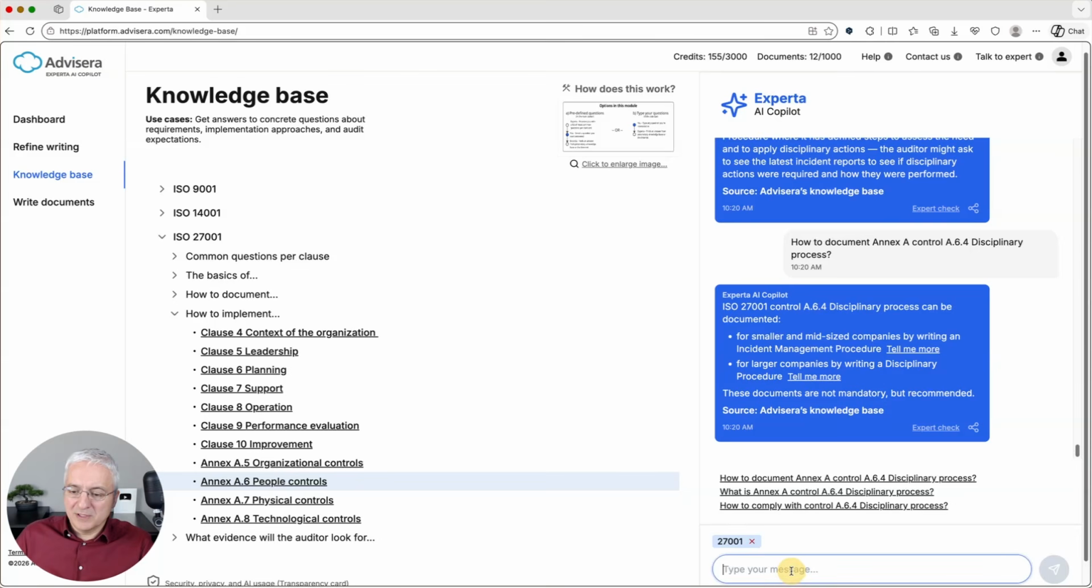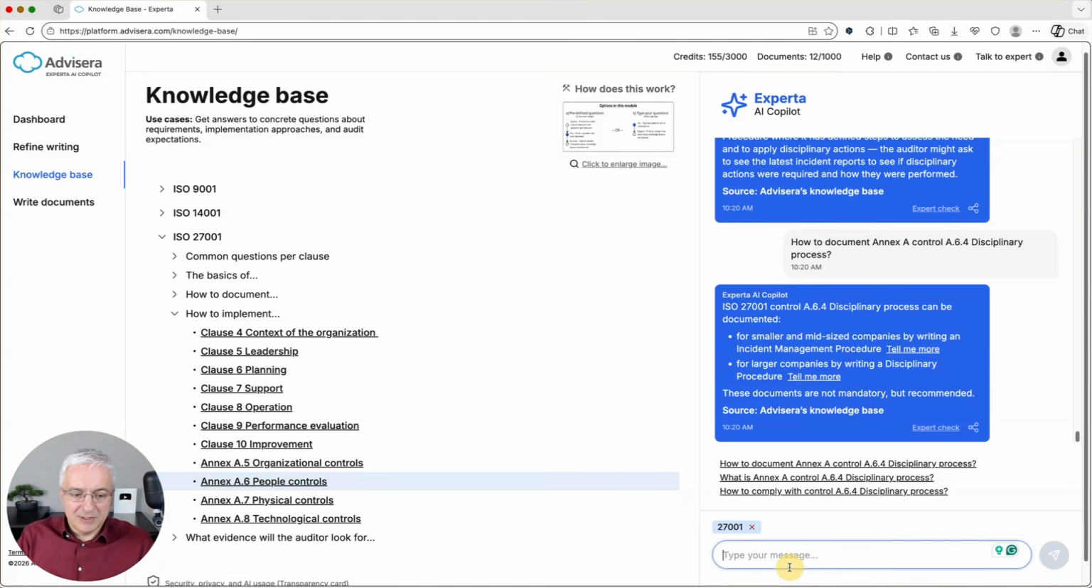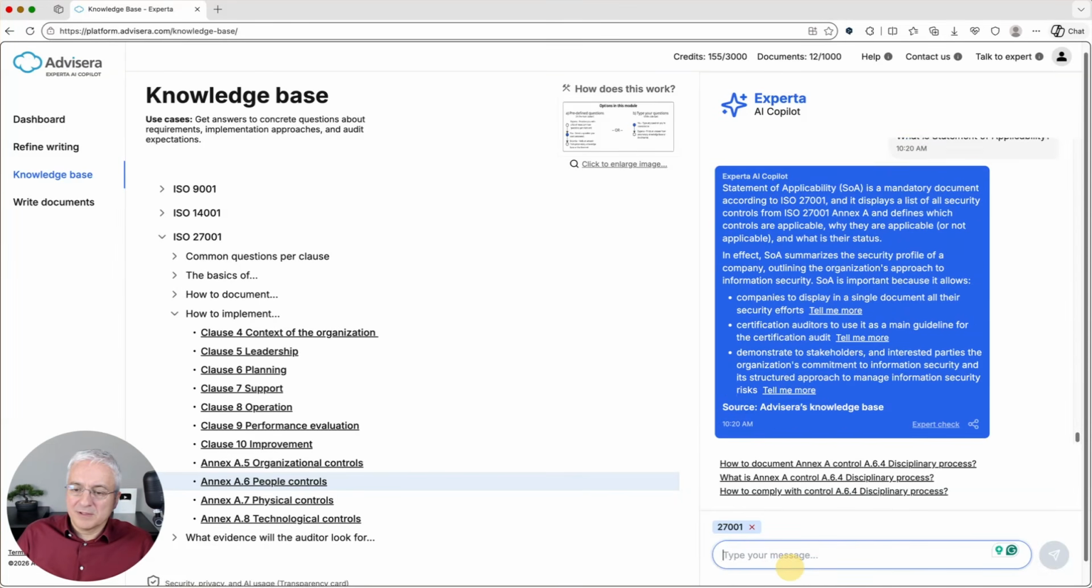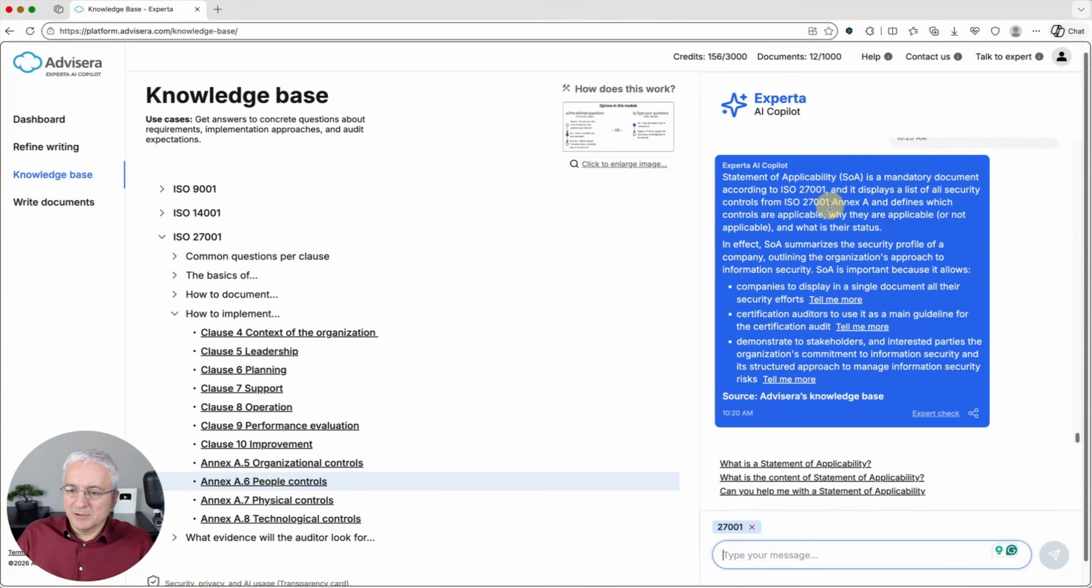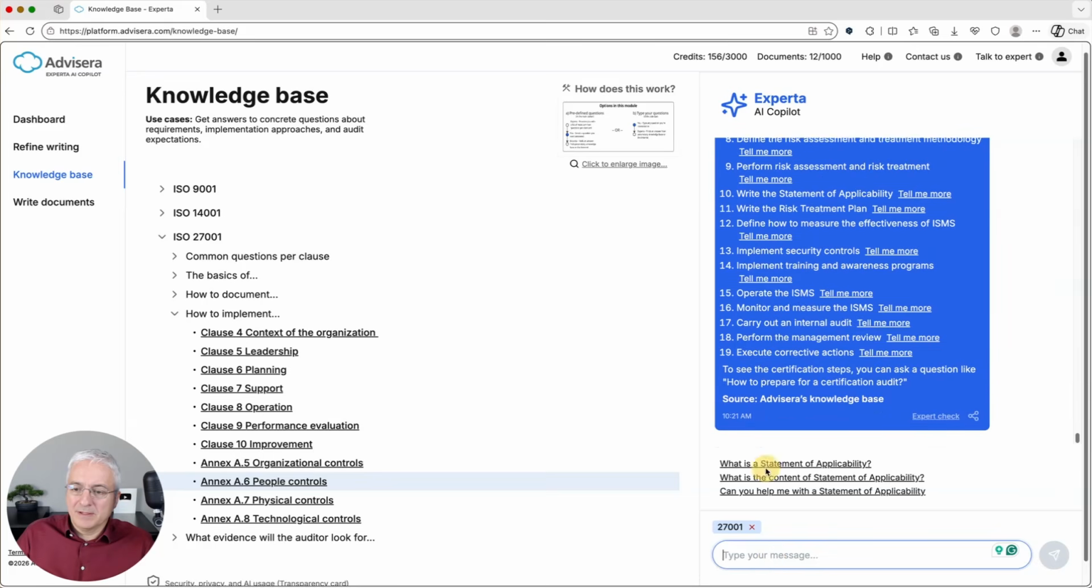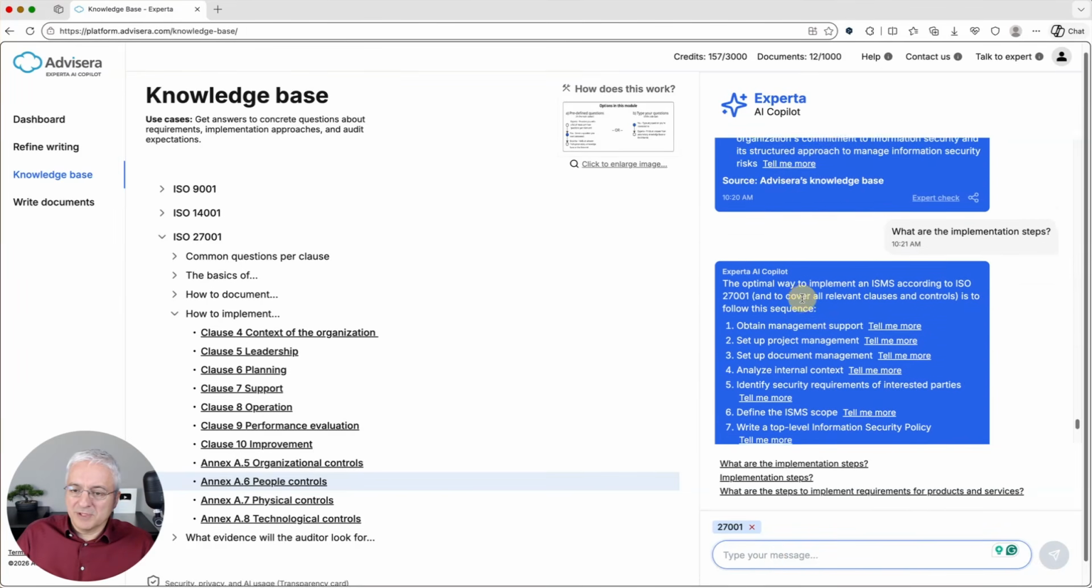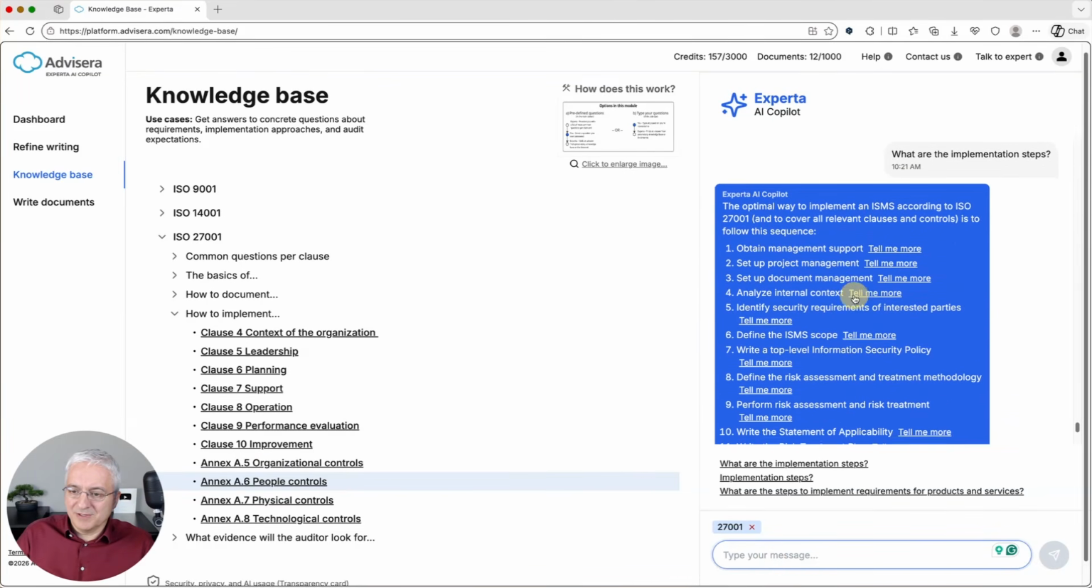Okay, now let's go further and ask something completely unrelated to these questions that I started. So let's say, what is a statement of applicability? Let's see what it answers. Okay, and it gives you exactly the overview of what this means. Or let's say that I want to ask a question like what are the implementation steps? Okay, and it will give me all the implementation steps. Of course, I can explore each of these steps further.